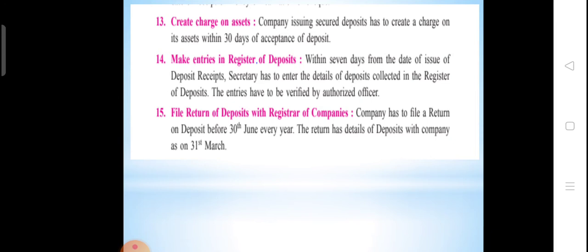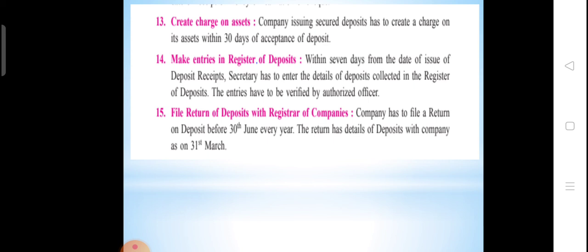The 13th point says create a charge on asset. You know what is creating a charge on asset. If the company has issued secured deposits, it has to create a charge on a particular asset for the security and repayment of that deposit amount to the deposit holder. The company issuing the secured deposit has to create a charge on asset within how many days?